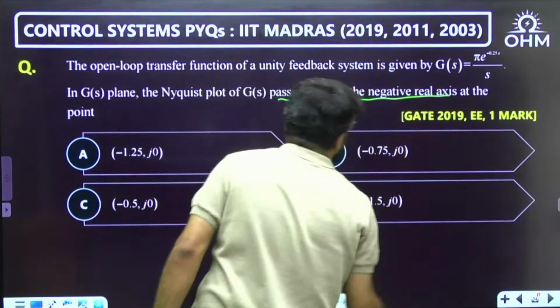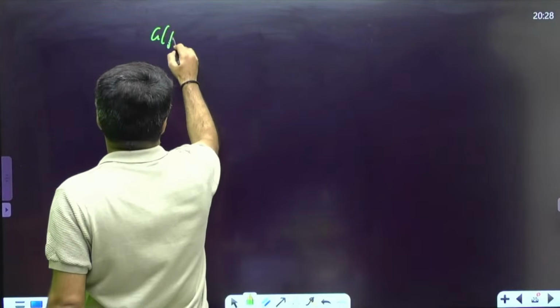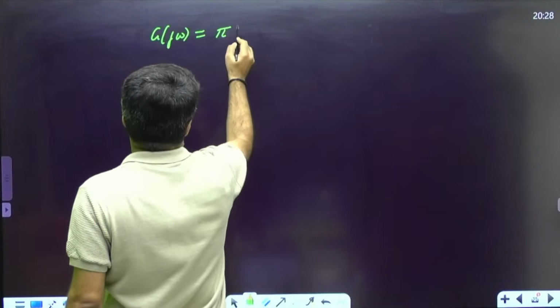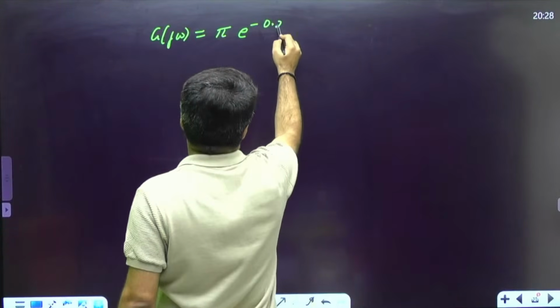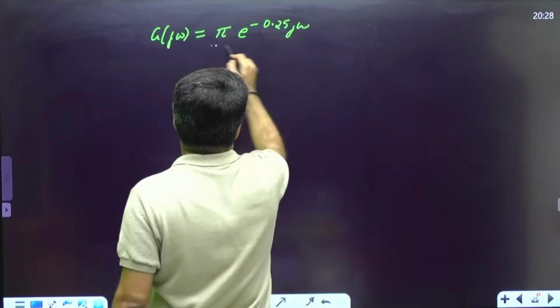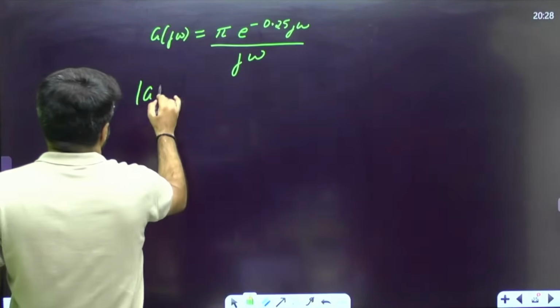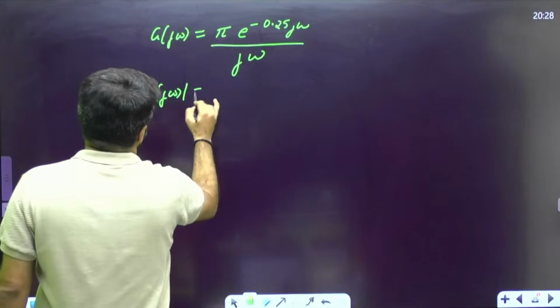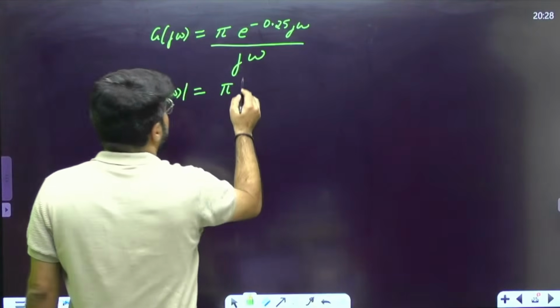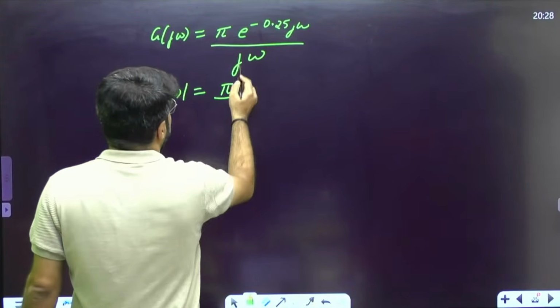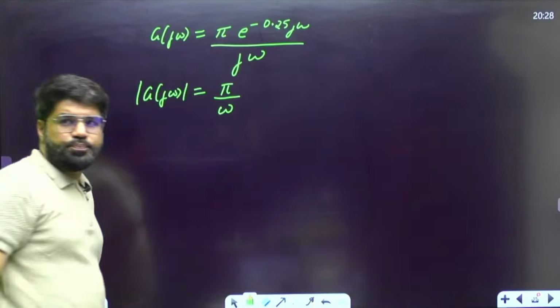So what is the G(s) given here? I'll convert to the frequency domain directly. G(j omega) equals pi e power minus 0.25 j omega divided by j omega, putting s equal to j omega. What is the modulus of G(j omega)? For pi e power j theta the magnitude is 1, and j omega has magnitude omega.